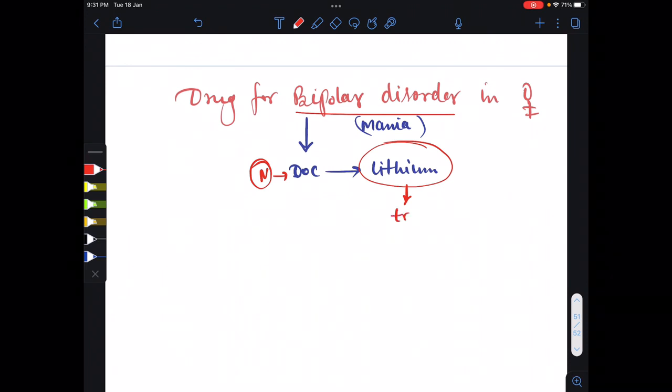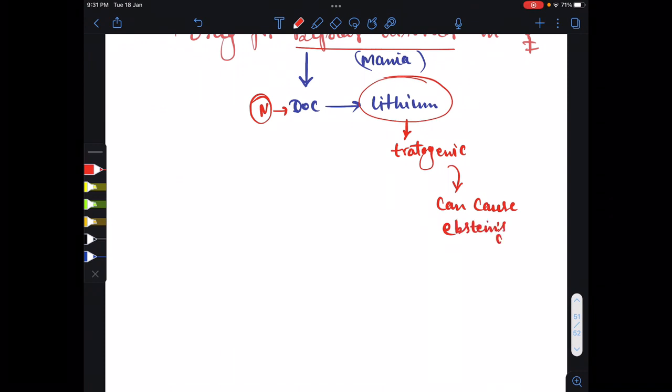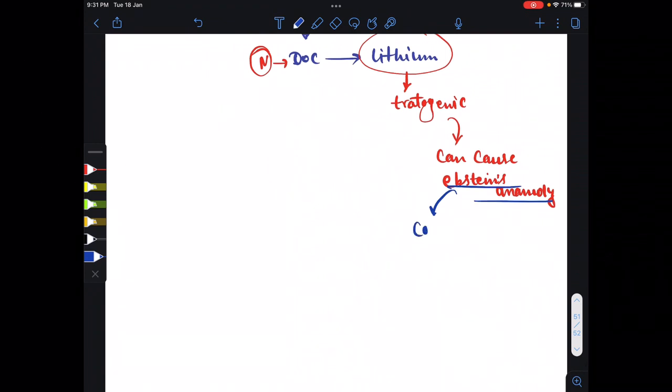But lithium is teratogenic. Why is it teratogenic? Because it can cause Ebstein's anomaly. And what is the meaning of Ebstein's anomaly? In this, mainly you can understand there is a congenital tricuspid atresia. What is tricuspid? Tricuspid valve in the heart.